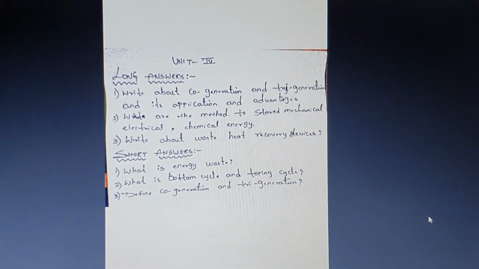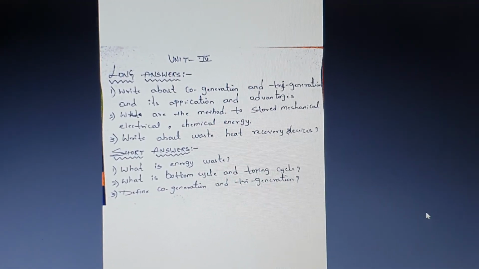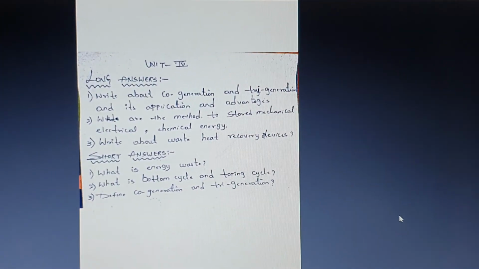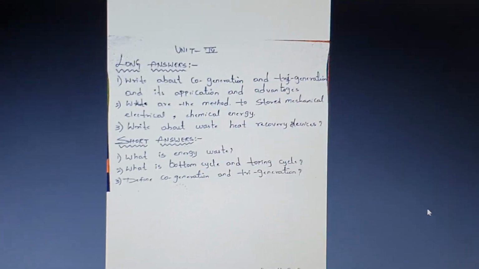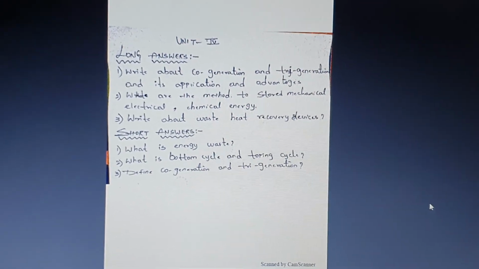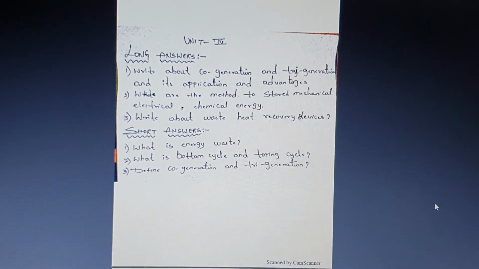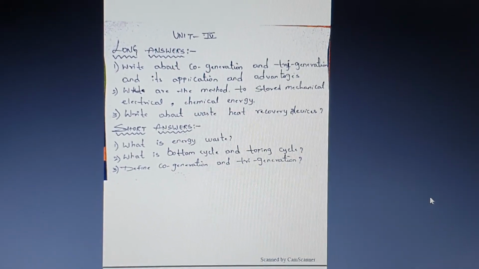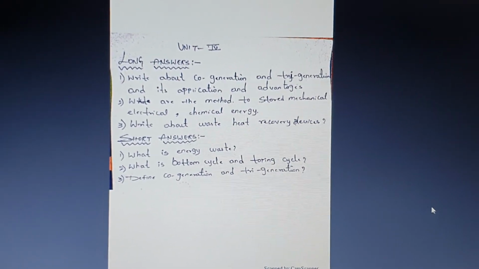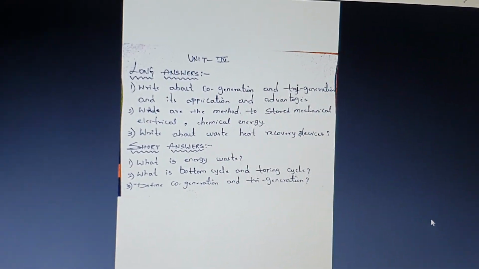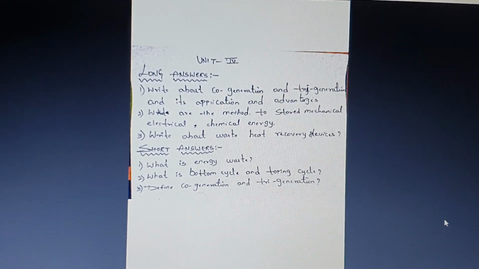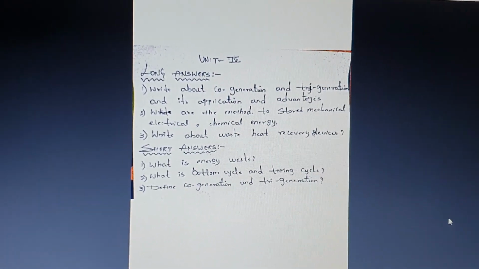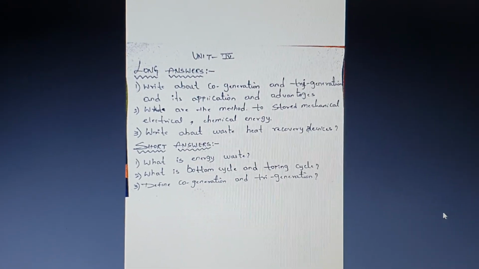Next one is from unit 4, where you also have more weightage. You got the cogeneration and trigeneration advantages and disadvantages in your previous question paper, and you also got the methods to store energy, the different types of storage methods, in your short answer as well as in your long answer 17th question. And you also got the question asking to list out the various types of waste heat recovery devices. So please do not neglect your 4th unit while preparing for your external, since it consists of a larger amount of weightage in your previous paper.